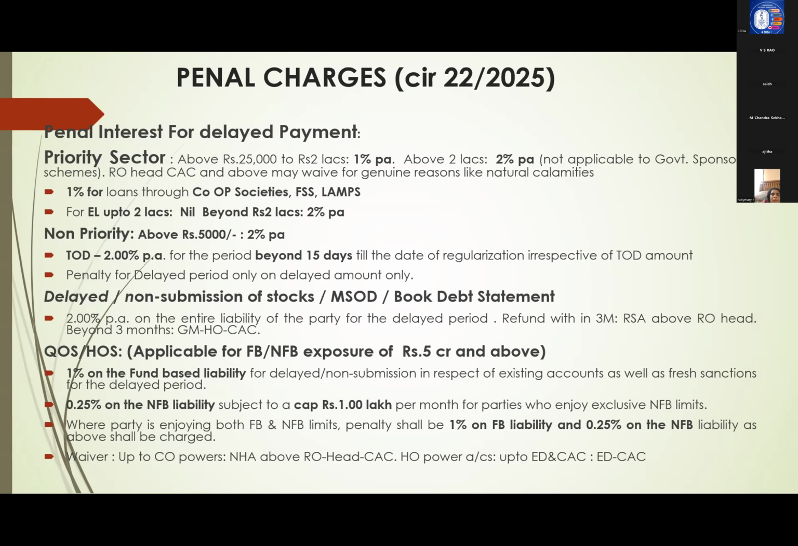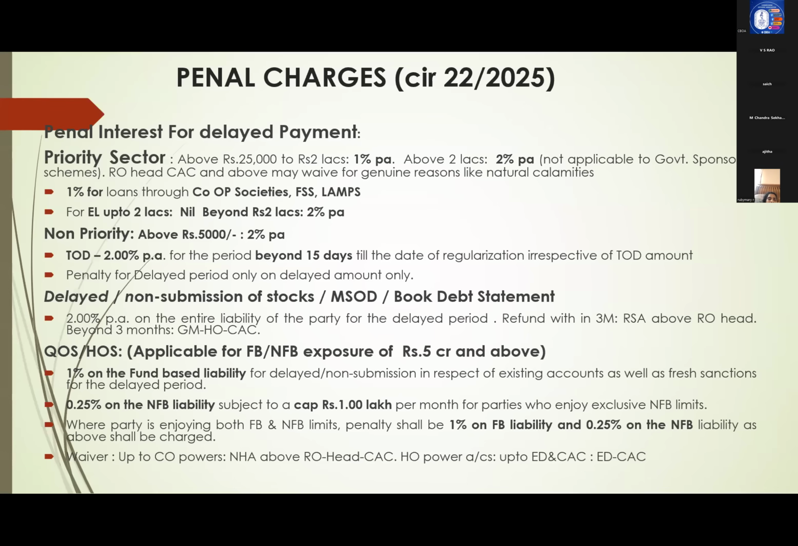And for delayed or non-submission of stock, MSOD or book debt statements, the monthly stock statement or quarterly stock statement they have to submit. If there is a delay, then 2% per annum on the entire liability of the party for the delayed period we will charge. And the refund, if they ask within 3 months, the respective sanctioning authority can give refund, and that is also above RO head. Beyond 3 months, it is GM, HO, CSE.